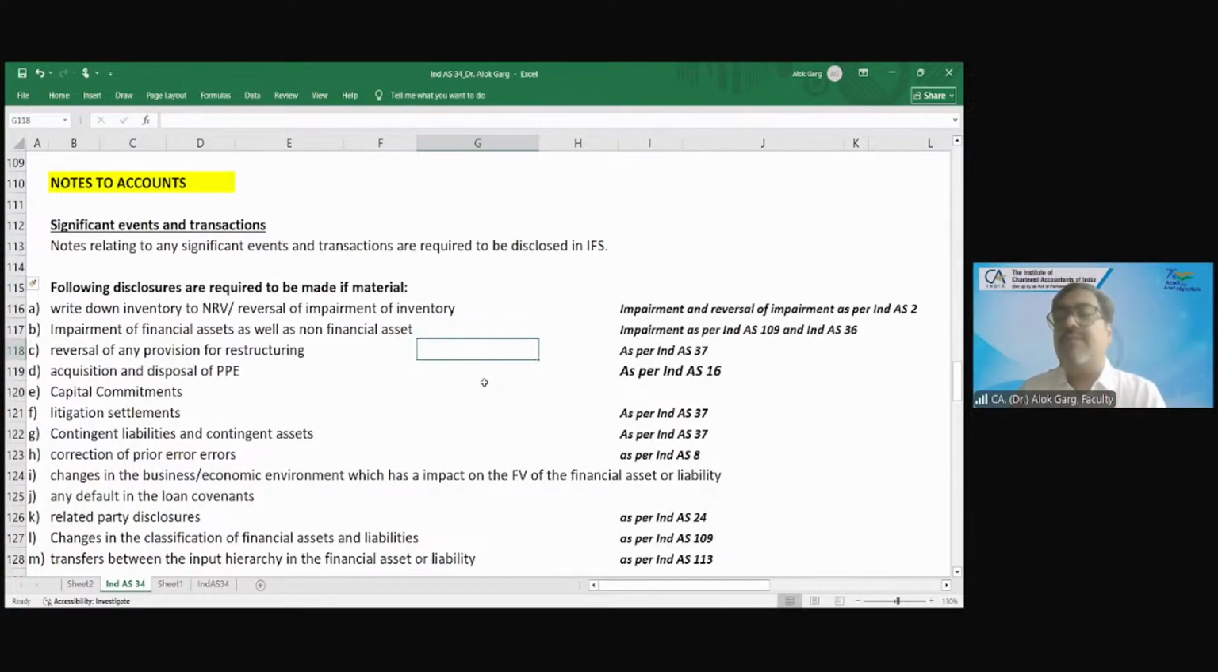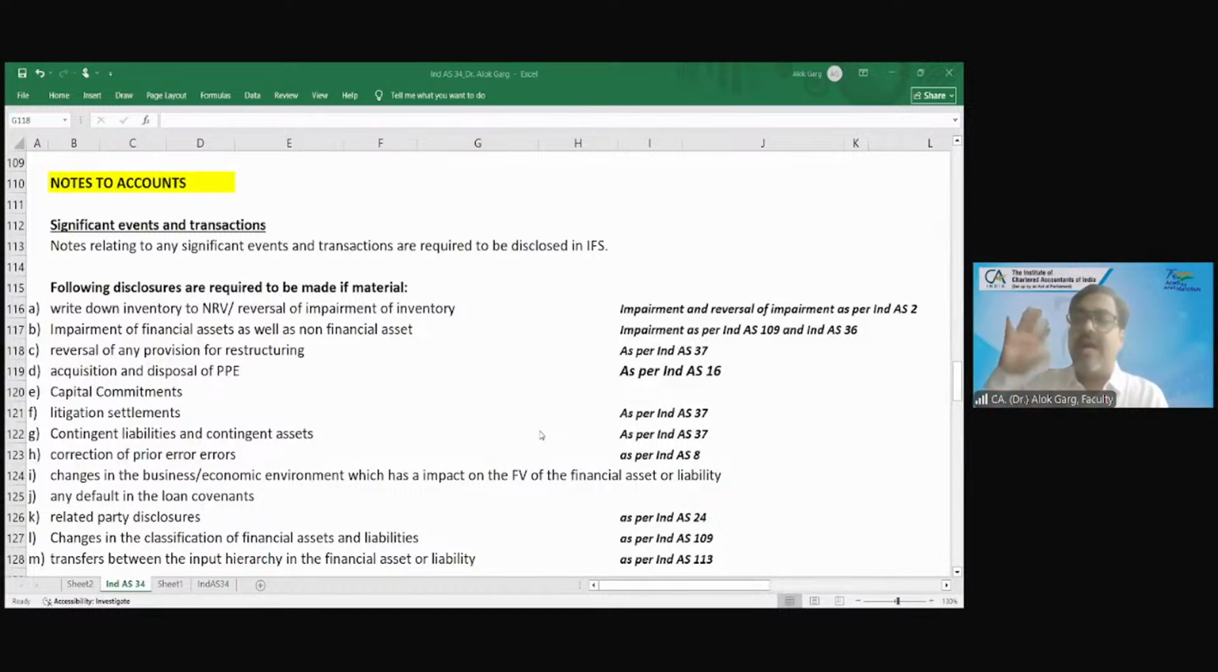Reversal of any provision for restructuring. When you cover Ind AS 37, which is on provisions, contingent liability and contingent asset, you will be able to know about the concept of restructuring, provision for restructuring, right? So friends, if there is any reversal of the provision of restructuring, then if the amount is material, disclosures are required as per Ind AS 37.